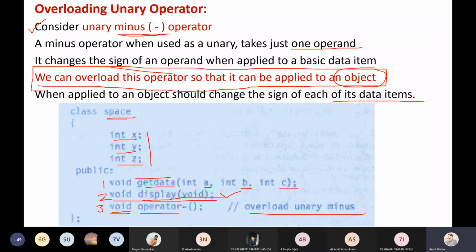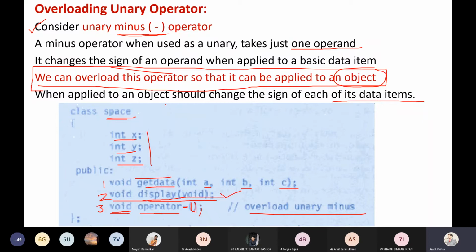Which operator am I going to overload? That is my minus sign. And I'm not passing any argument to it. Generally, a binary operator takes one argument by default, but if it is a unary operator, there is no need to pass anything.